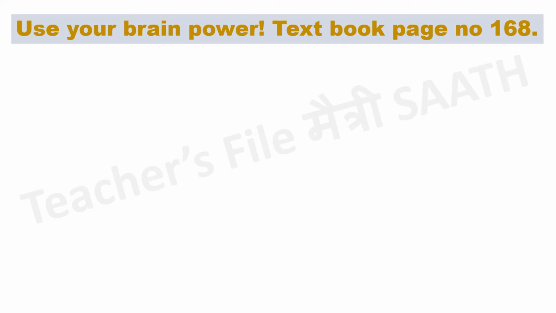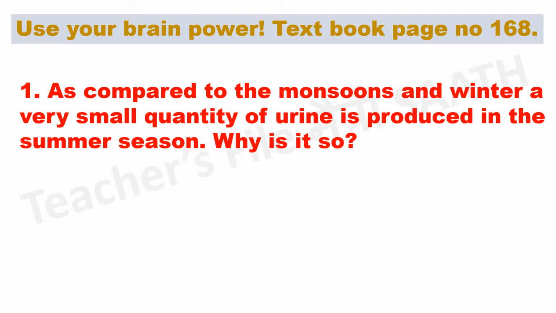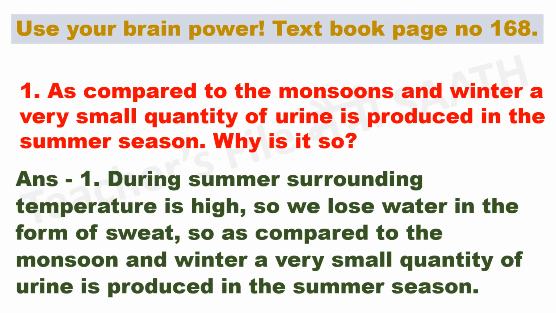Use your brain power. Textbook page number 168. As compared to the monsoon and winter, a very small quantity of urine is produced in the summer season. Why is it so? Answer. During summer, the surrounding temperature is high, so we lose water in the form of sweat. So as compared to the monsoon and winter, a very small quantity of urine is produced in the summer season.